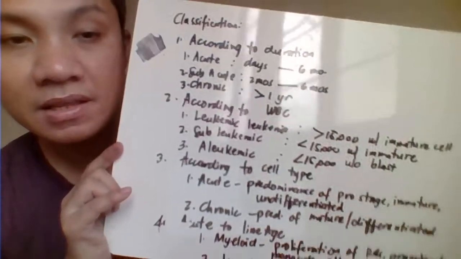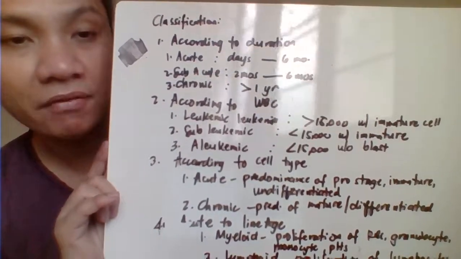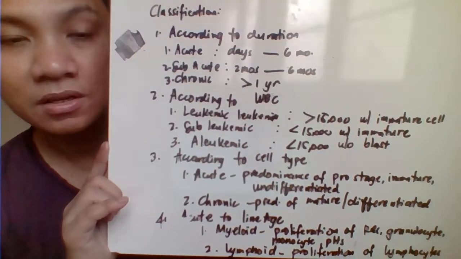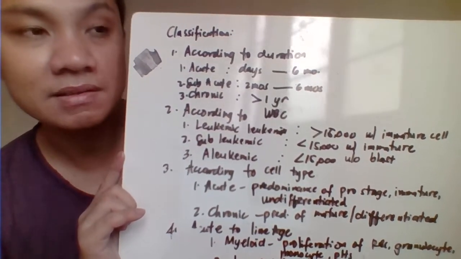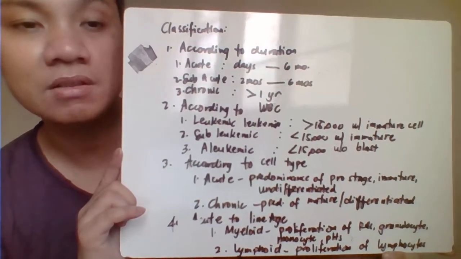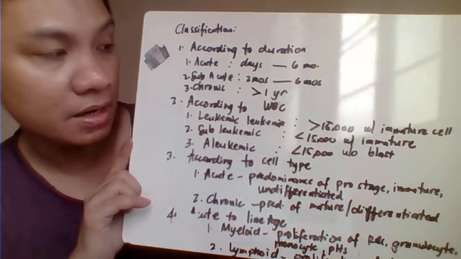Okay, we have here the classification of your leukemia. First, according to the duration. Acute usually manifests and lasts days to months. Subacute, 2 months to 6 months. For the chronic, it lasts for more than 1 year.